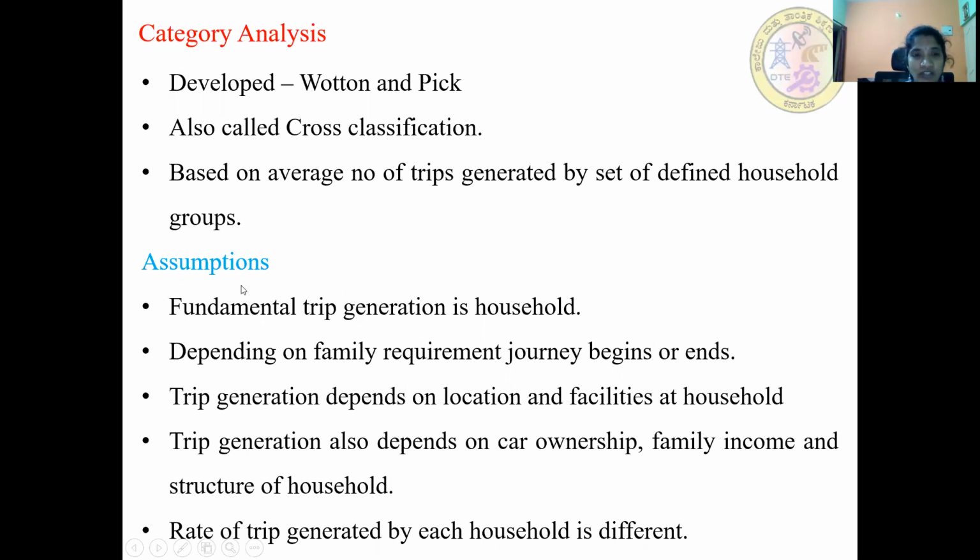The main assumptions are: the fundamental unit of trip generation is the household. Depending upon family requirement, the journey begins or ends. Trip generation depends on location and facilities at the household. Trip generation also depends on car ownership, family income, and structure of the household. The rate of trips generated by each household is different.